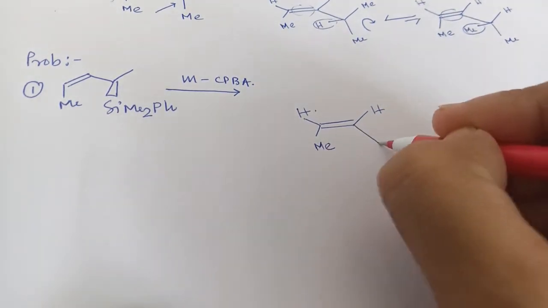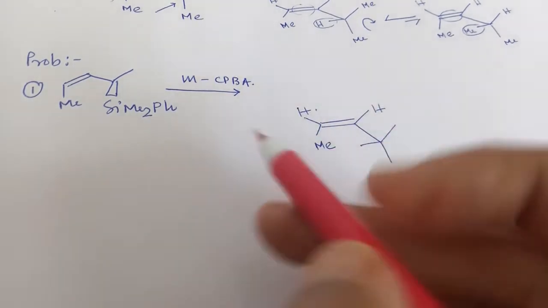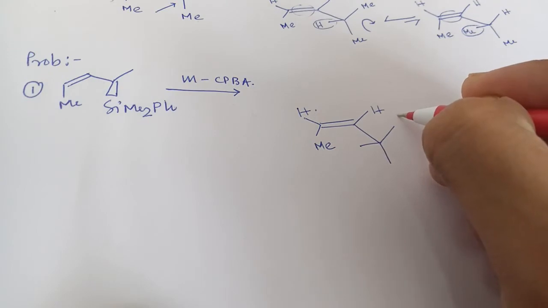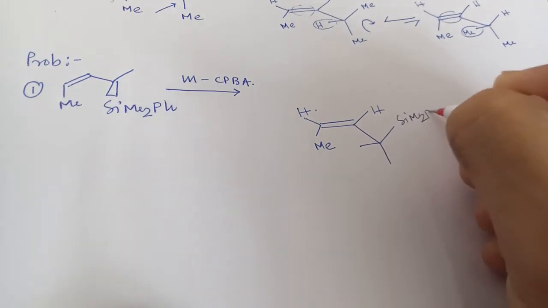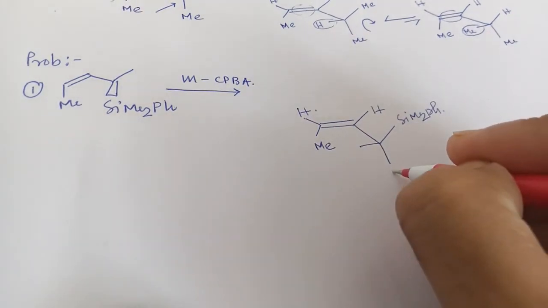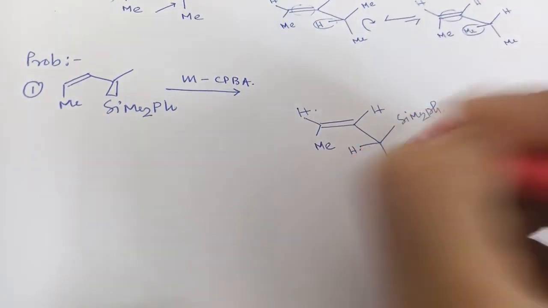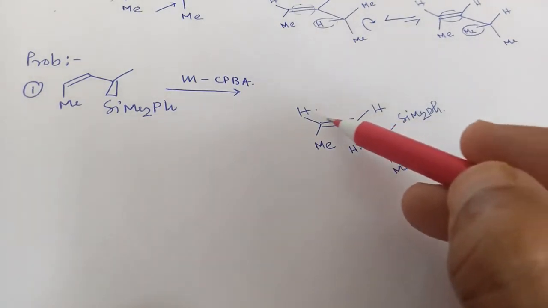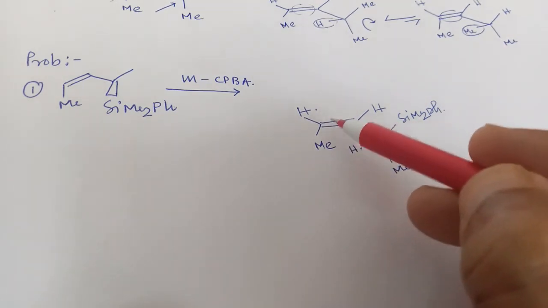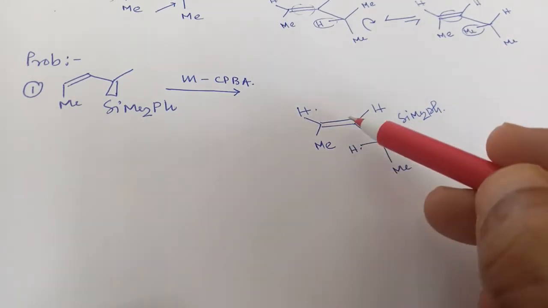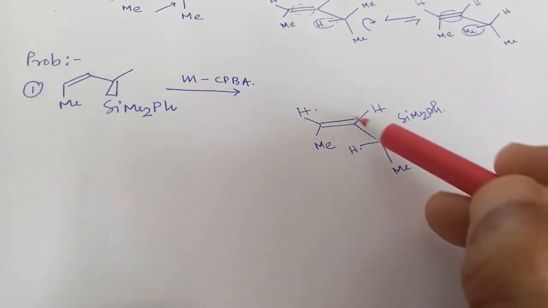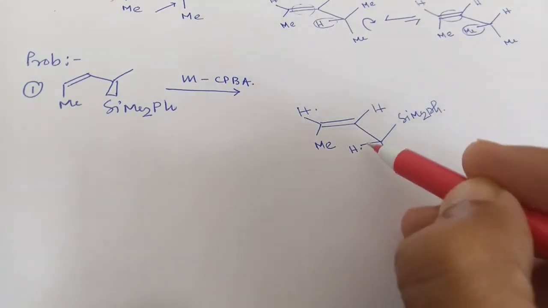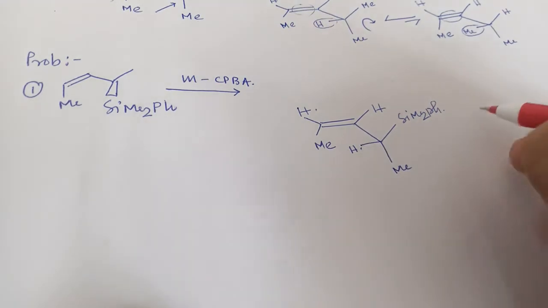You can see that the Si group, that is the bulky group, is at the above position. So we'll place here SiMe2Ph, and there is methyl and there is hydrogen. So why am I placing the methyl? Because to avoid the steric, if we place hydrogen at the plane, there will be less interaction between methyl, hydrogen and the eclipsing double bond and hydrogen. You can change this. You can make it methyl at the plane like this.